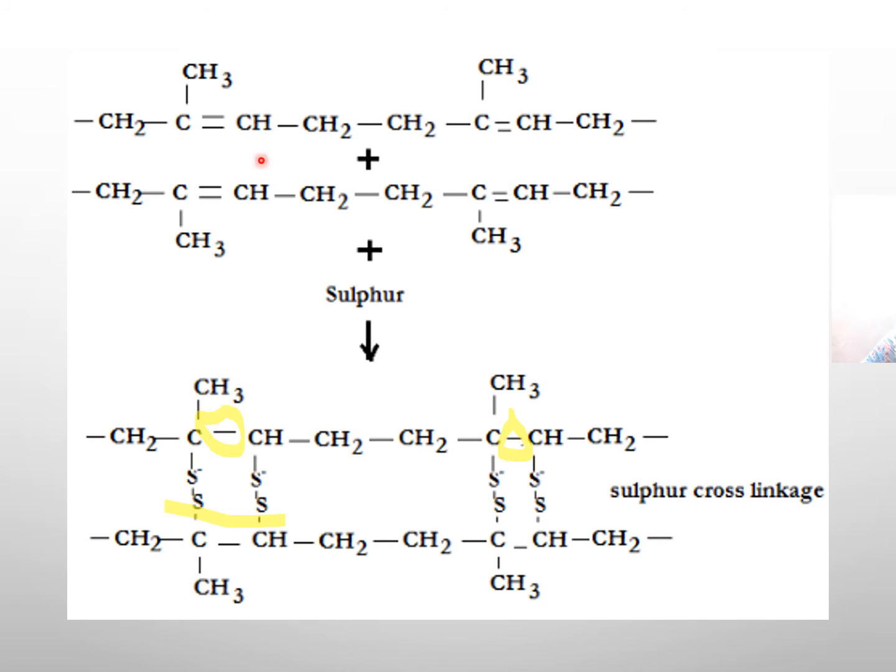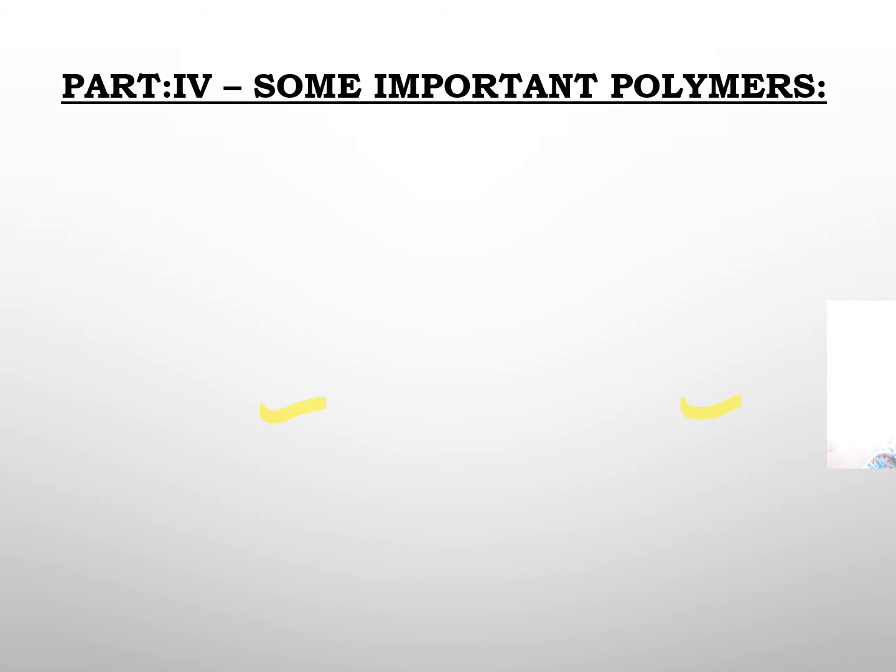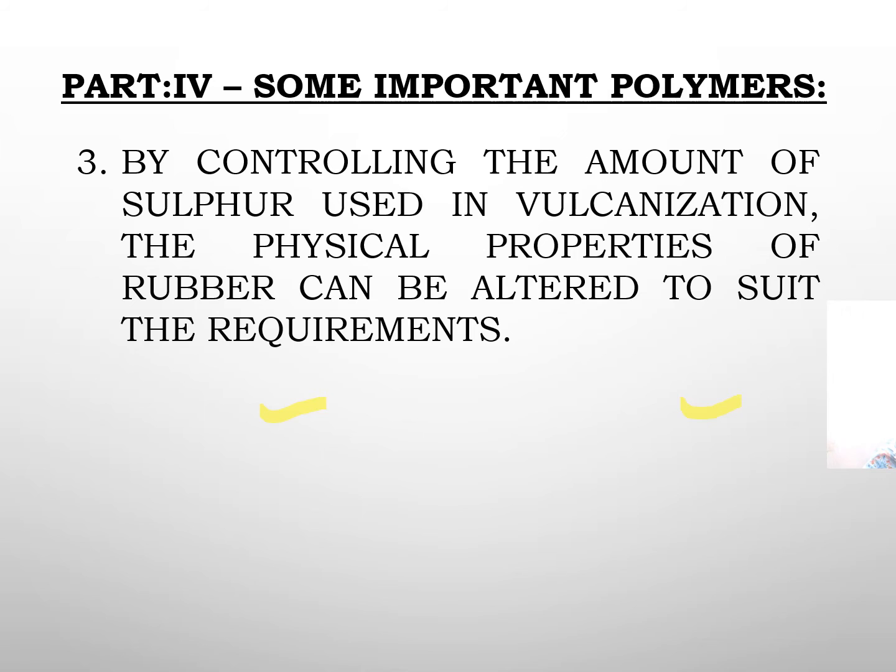So here you see, this is a polyisoprene chain. This is another polyisoprene chain. When sulfur is added between these chains, disulfide linkages get added, and this gives strength to the rubber. So even on stretching, the rubber doesn't break and it becomes stiffer and tougher. So students, by controlling the amount of sulfur used in vulcanization, the physical properties of rubber can be altered to suit the requirements.